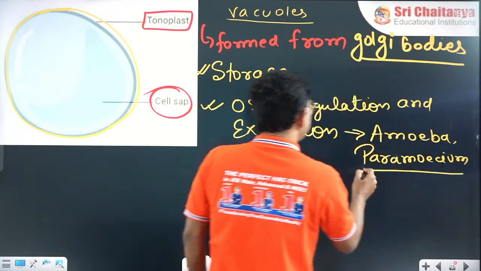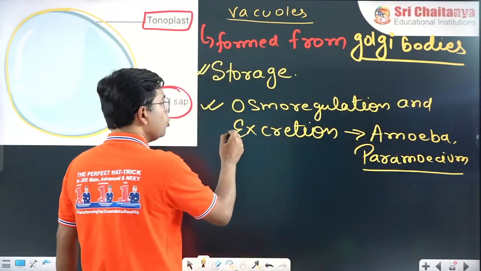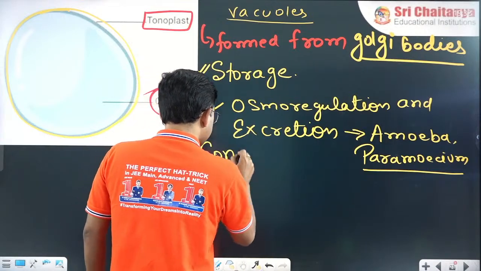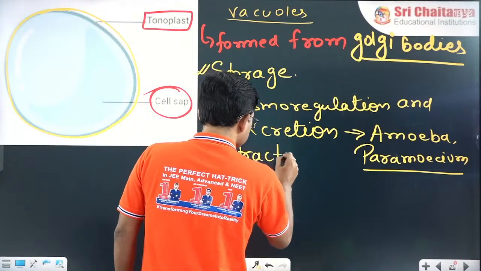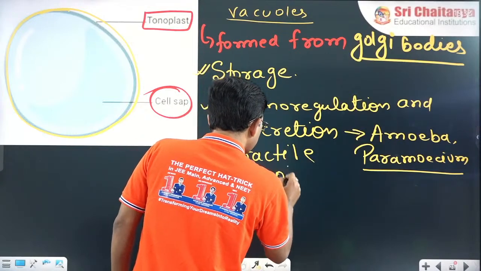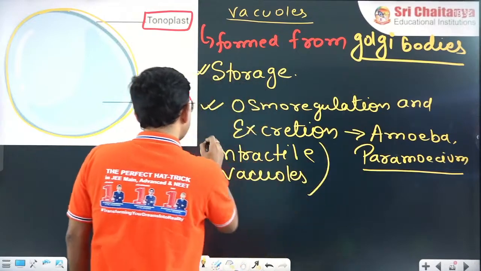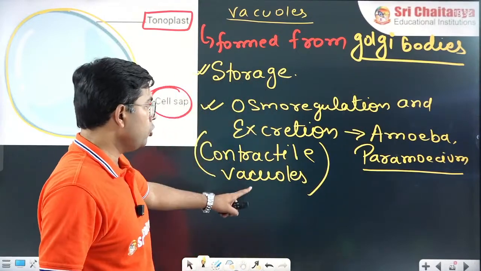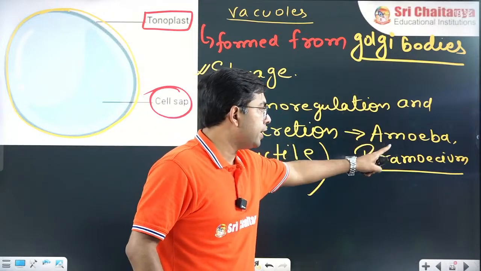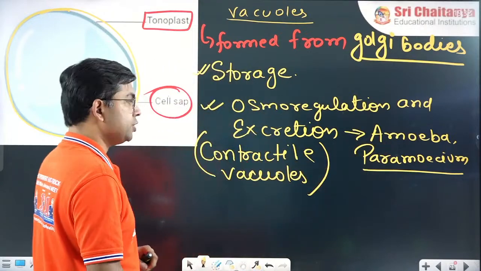The vacuole which has a role in osmoregulation and excretion is called the contractile vacuole. So the contractile vacuole is a type of vacuole which has a role in osmoregulation and excretion, and it is found in amoeba and paramecium.